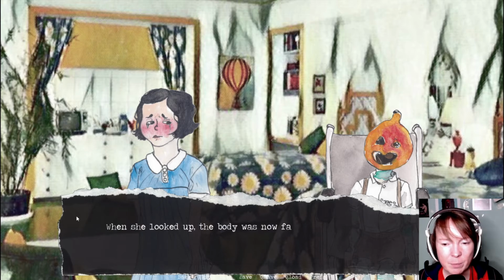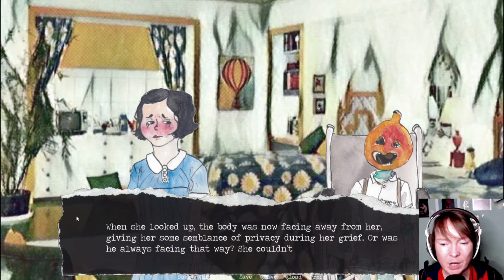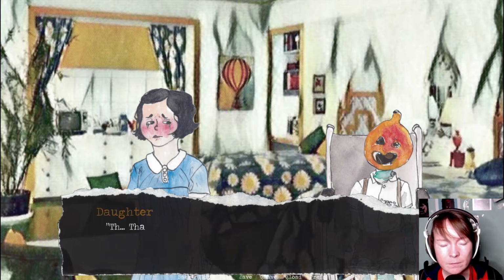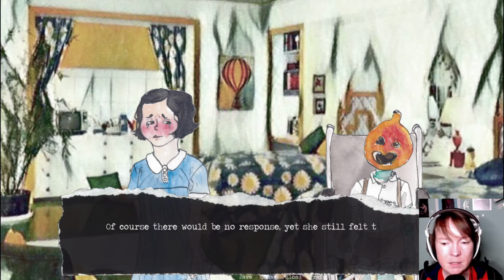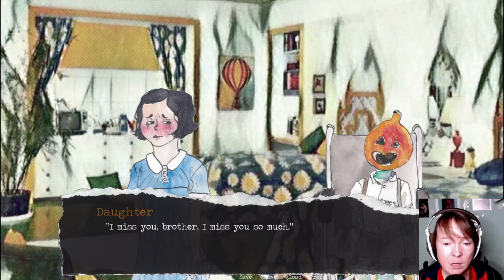When she looked up, the body was now facing away from her, giving her some semblance of privacy during her grief. Or was he always facing that way? She couldn't remember. Of course there would be no response, yet she still felt the urge to say something. "I miss you, brother. I miss you so much."